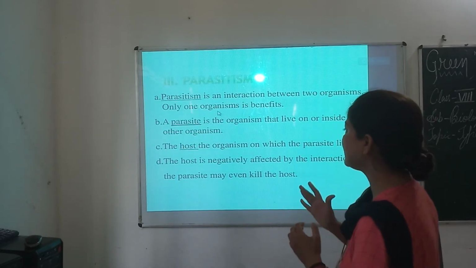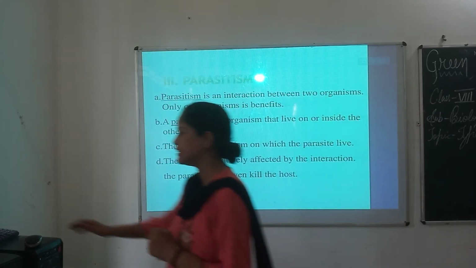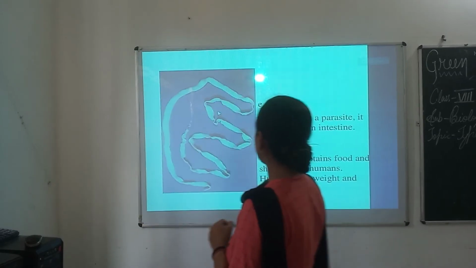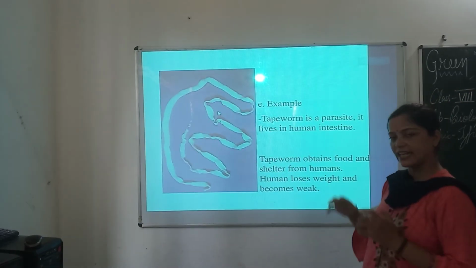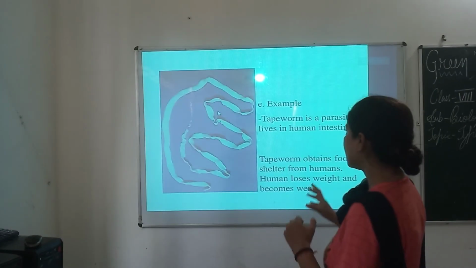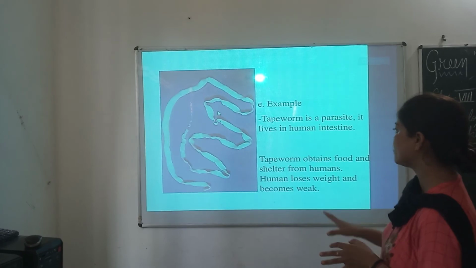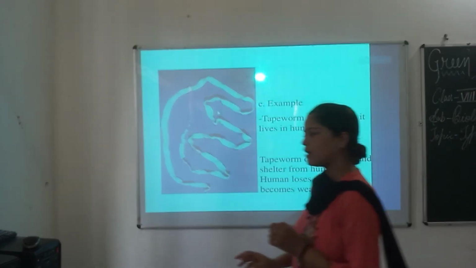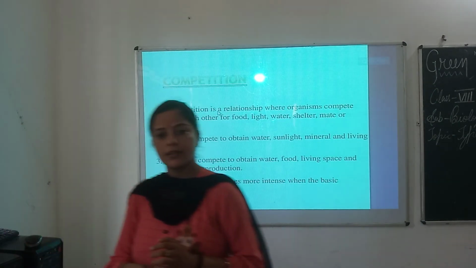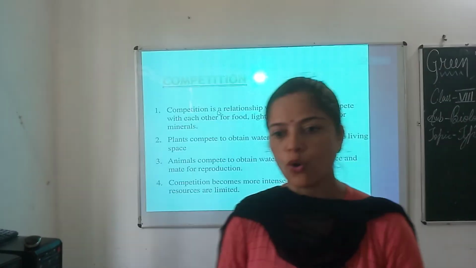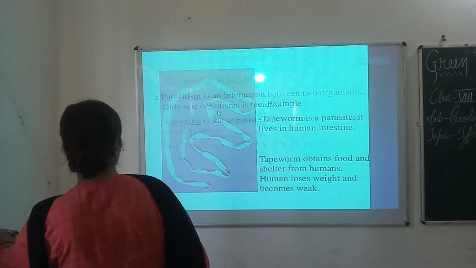The host is negatively affected by the interaction. The parasite may even kill the host. An example is the tapeworm. It is a parasite and it lives in the human intestine. The tapeworm obtains food and shelter from humans, and humans lose weight and become weak. This much is clear? So, now let us know about predation.